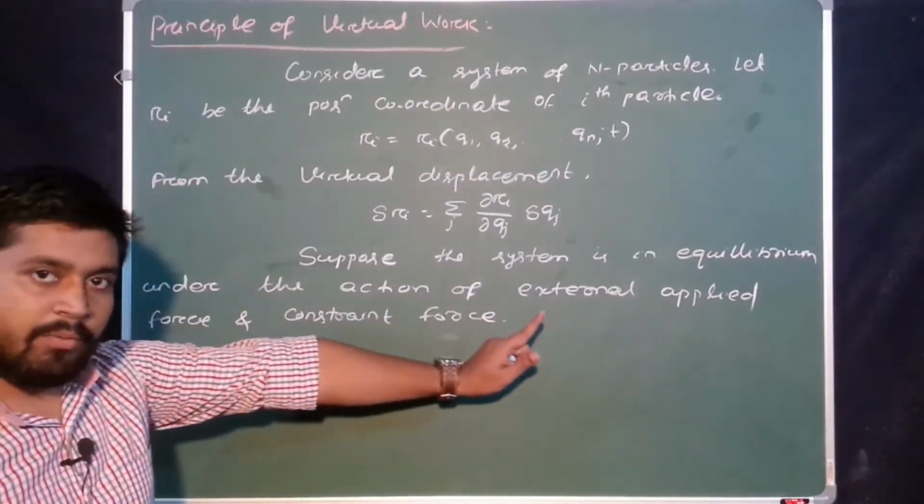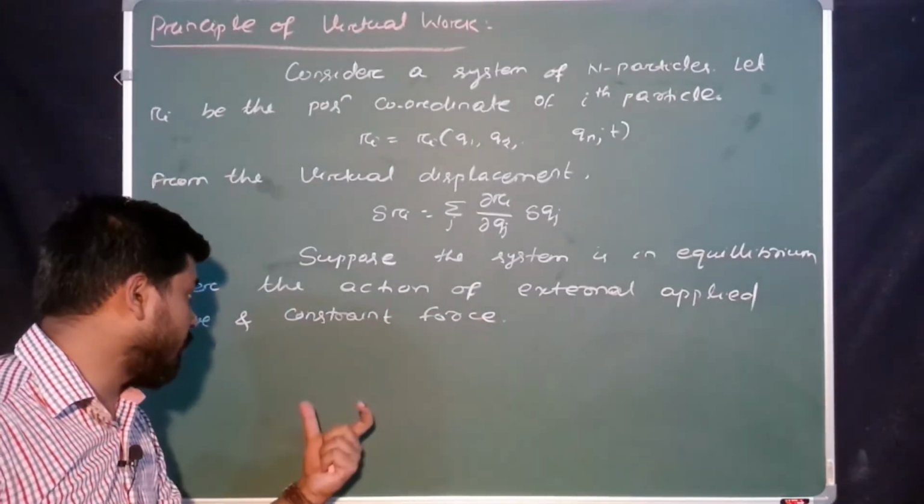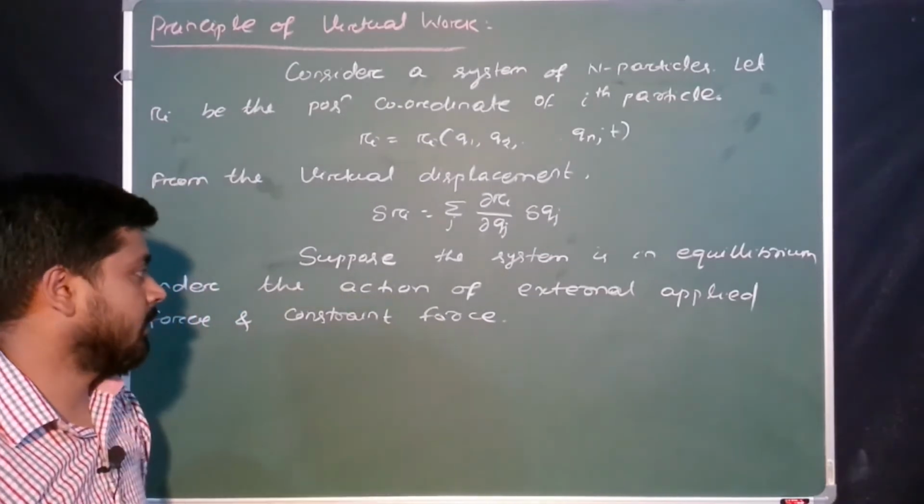The system is in equilibrium after applying the external force plus constraint force. Two forces are there. Yes or no?